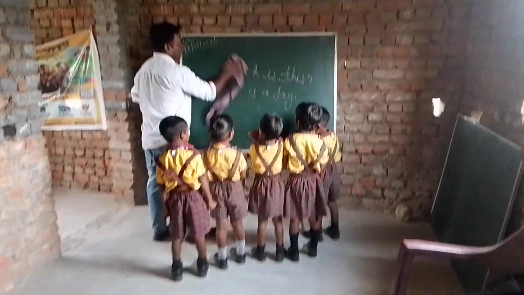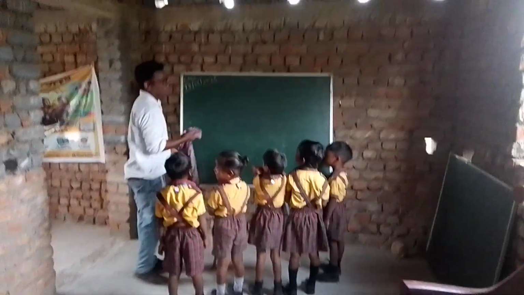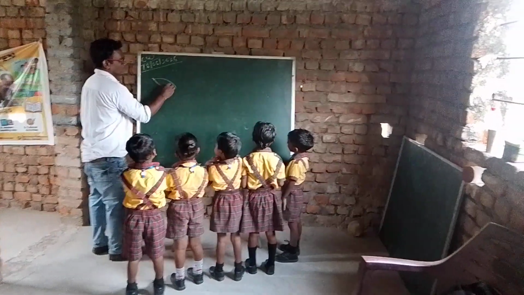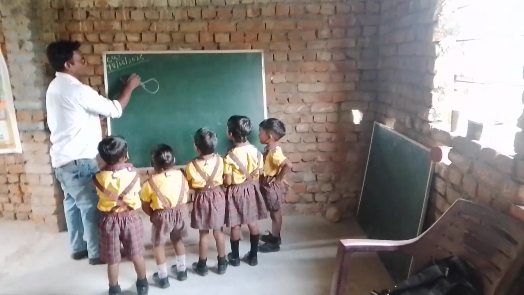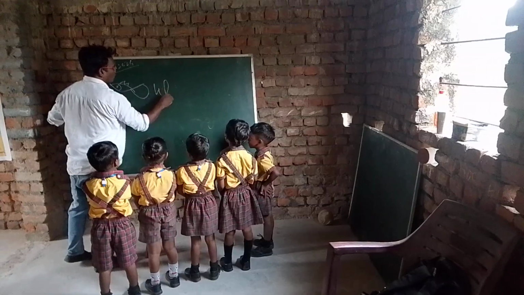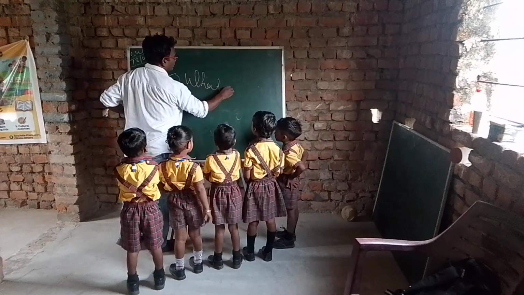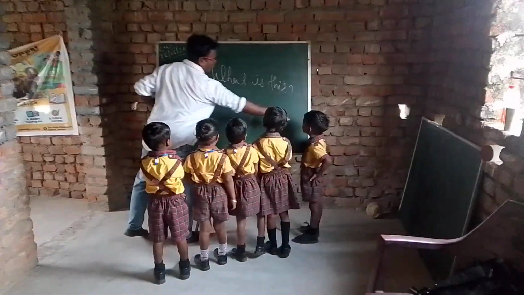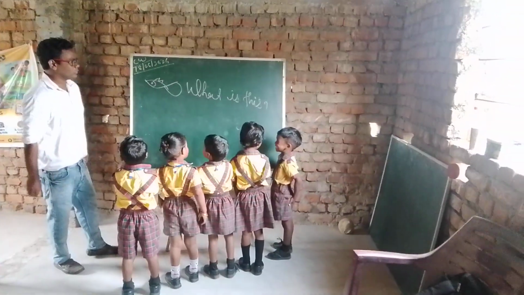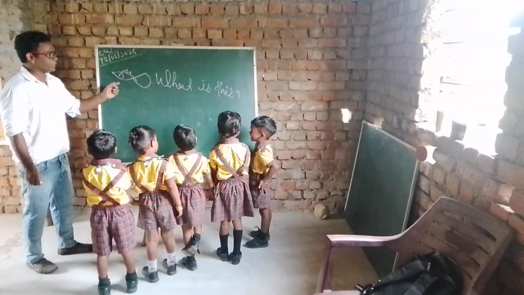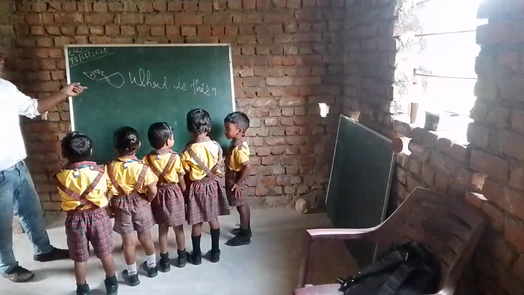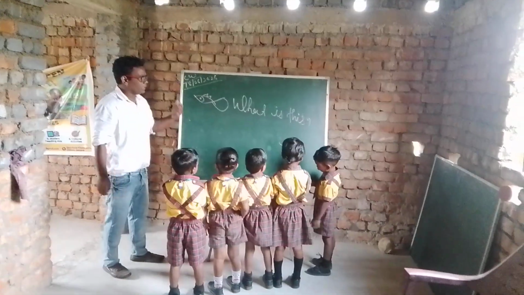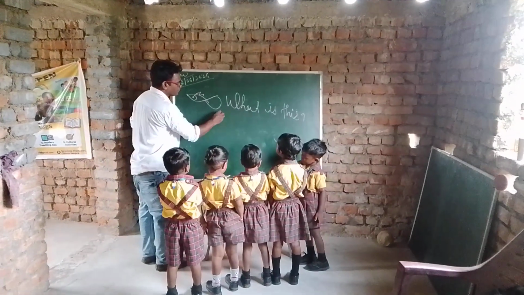Next. So, what is this? You, it is your turn. So, Ayush, what is this? Look at this picture. You have to speak a little up. जोर से बोलो. This is a fish.